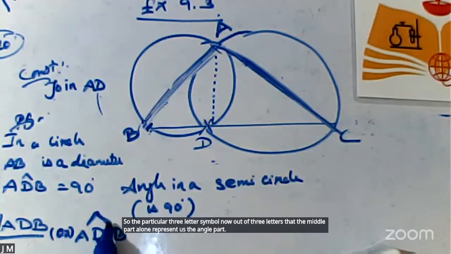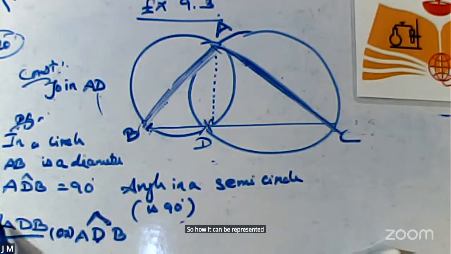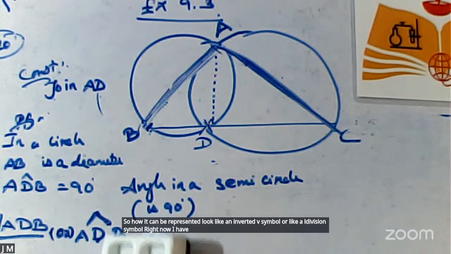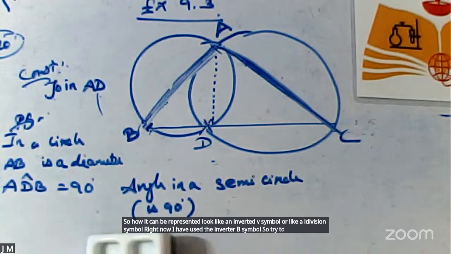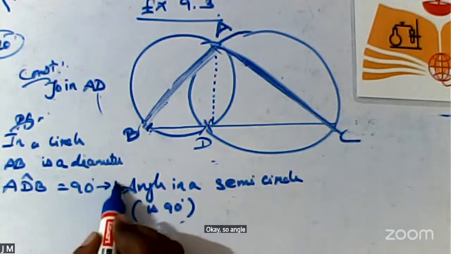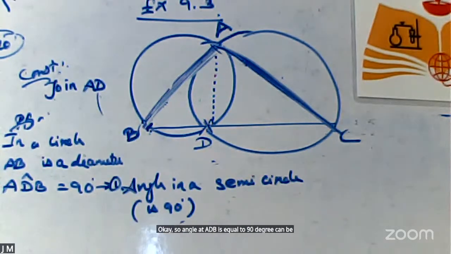Right now I have used the inverted V symbol. So angle ADB is equal to 90 degrees can be named equation number 1.